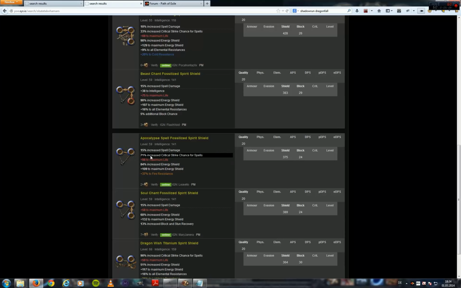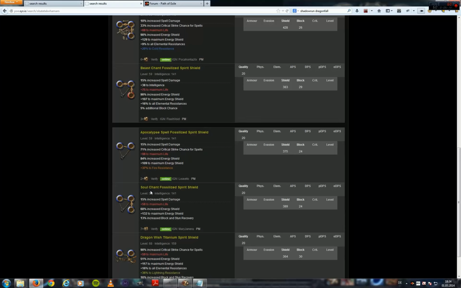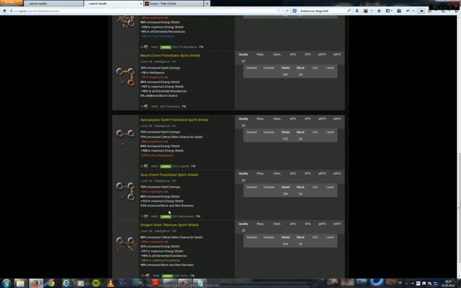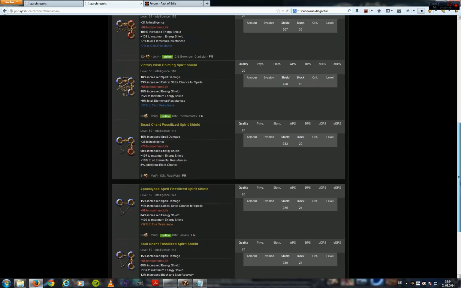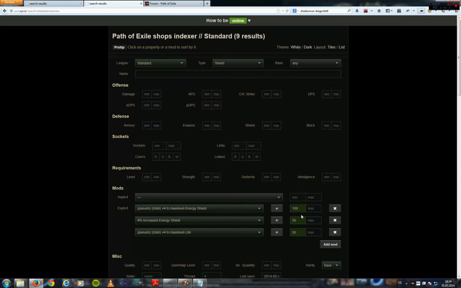But this also has a very high increased critical chance for spells, so of course this is going to be worth more. So from these two results alone, I can see that our item might be priced somewhere in the exalted range, maybe 1 exalted, maybe a little bit more. So let's refine our search. Maybe let's see if we can find something with 120 energy shield, and also something with at least 80 increased energy shield, and maybe something with 70 life.